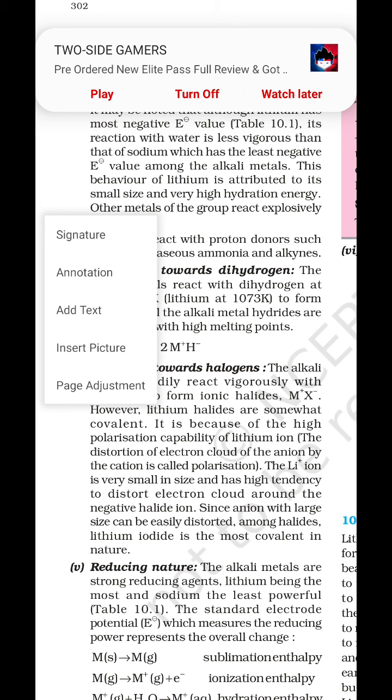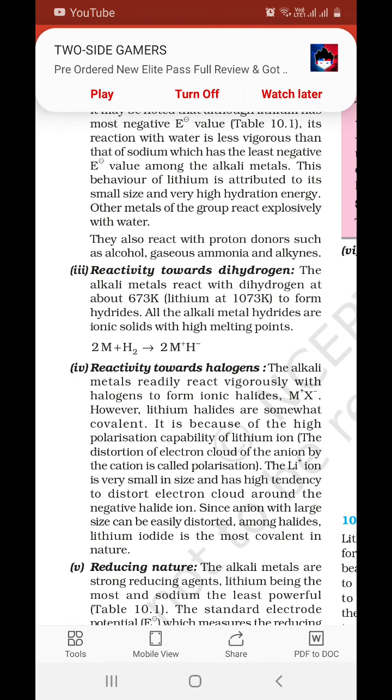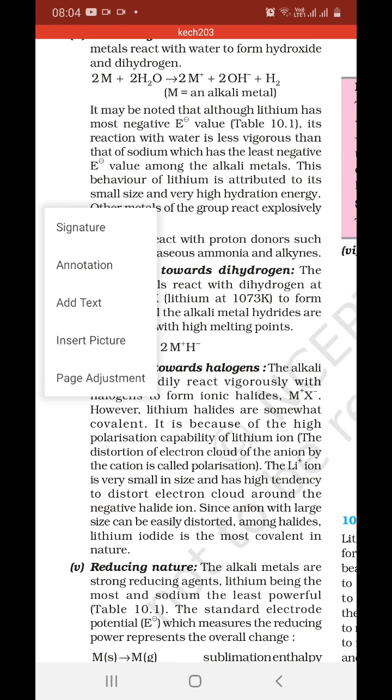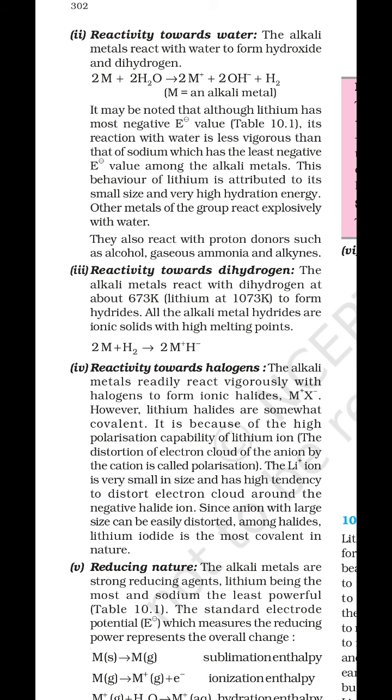This is due to the decrease of bond strength, so they easily break down and give OH ion.